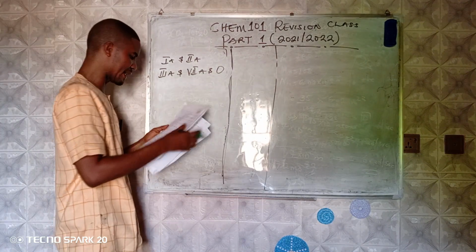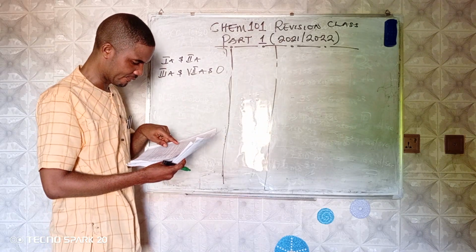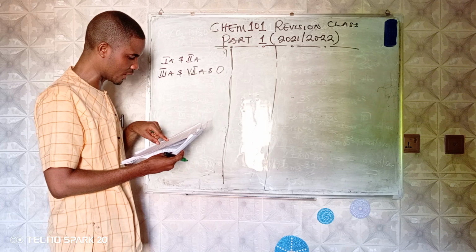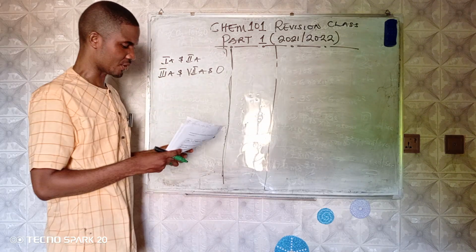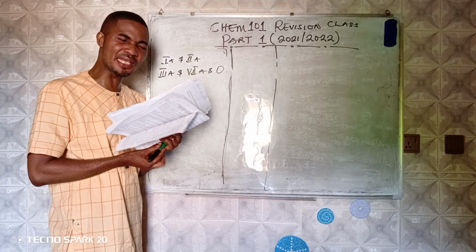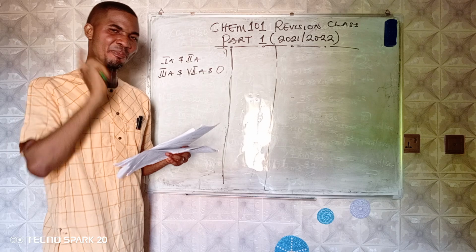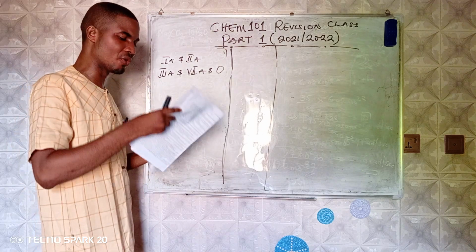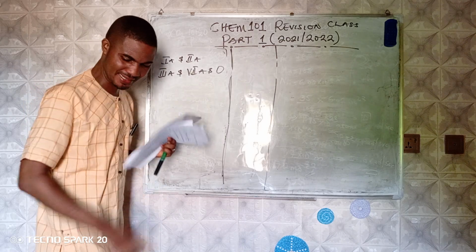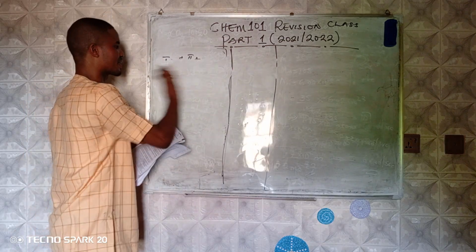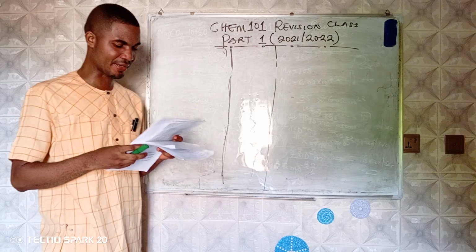So from 1A to 7A and 0, that is elements in the S and P block, and elements in the S and P block are called representative elements. So coming to question number 11, the answer is going to be option C, representative elements. So that is very, very correct.